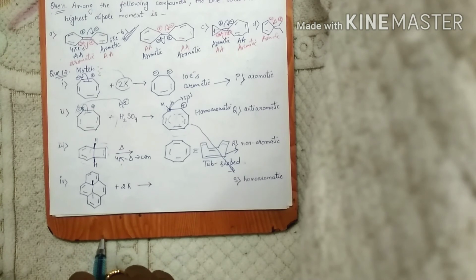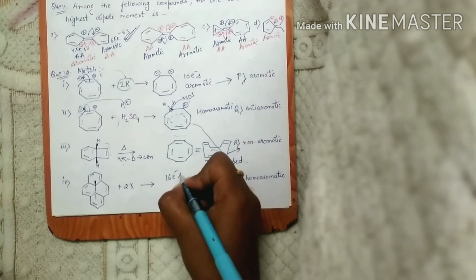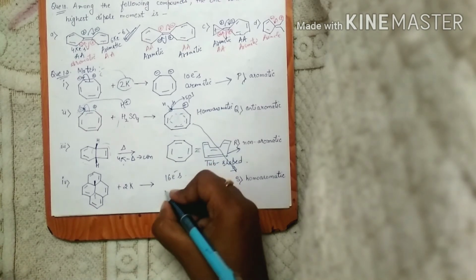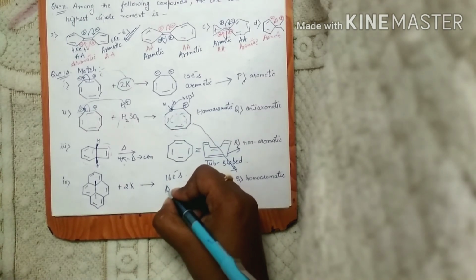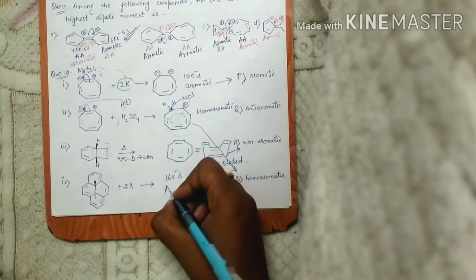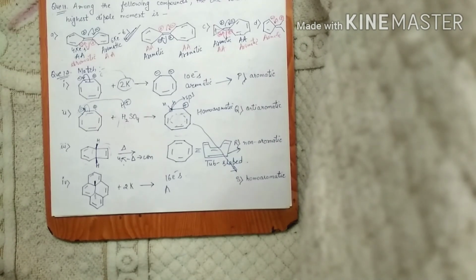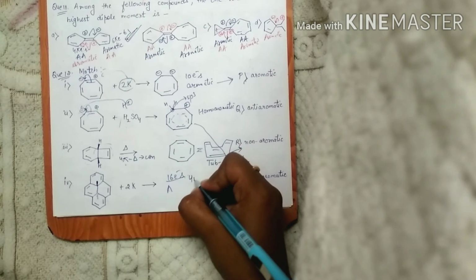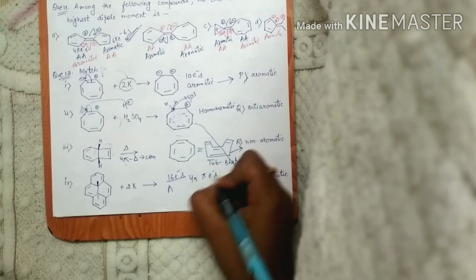So 14 plus 2, 16 electrons. Sorry, it is following the 4n pi electron rule.